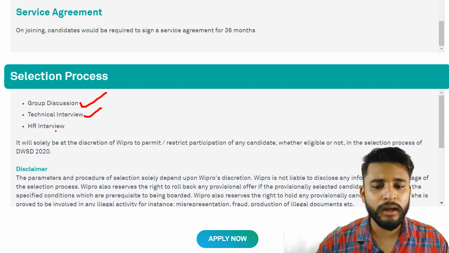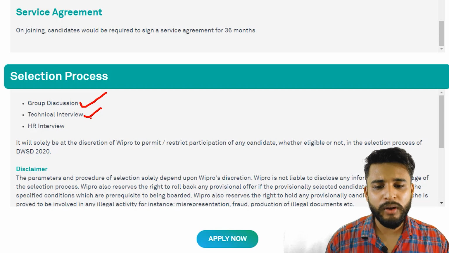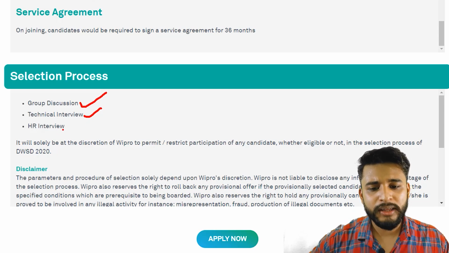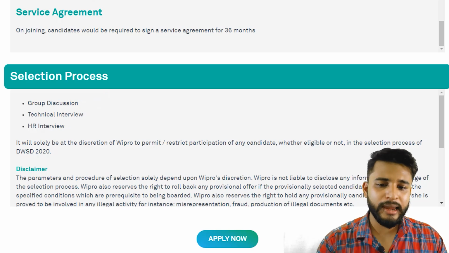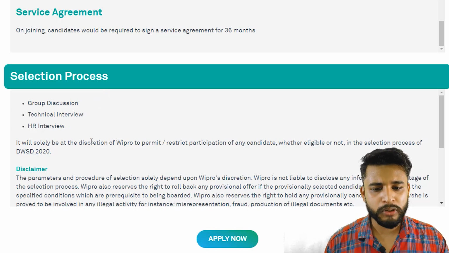This is the second round. And if you clear your technical interview, a basic technical interview, then you have to go to the HR round. So these are the basic things that you have to clear. That is the basic selection procedure.